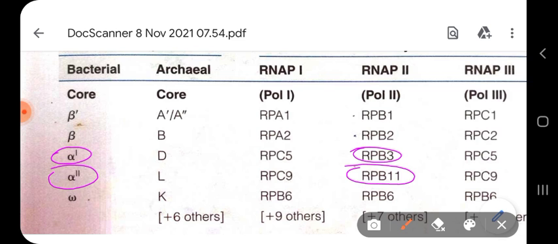Homologous means not exactly the same, but similar in structure and function. So the two alpha subunits of bacterial RNA polymerase are comparable to RPB3 and RPB11 found in the eukaryotic RNA polymerase. And the omega subunit is similar to RPB6.